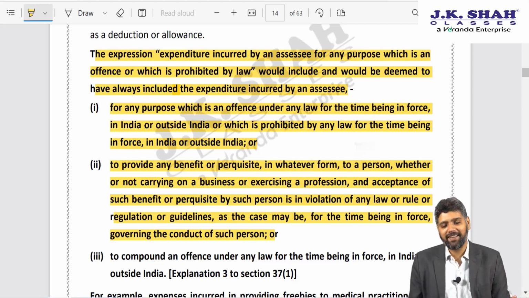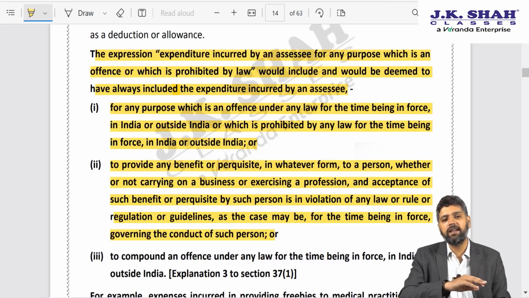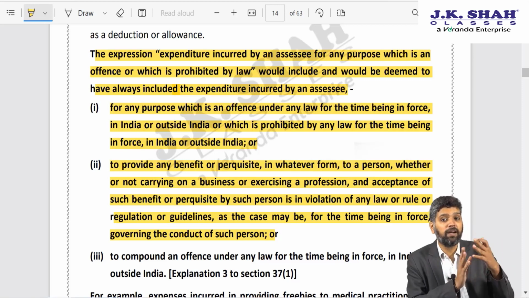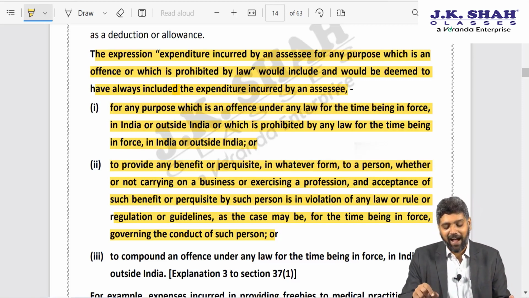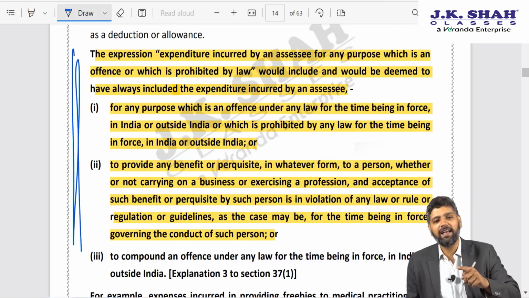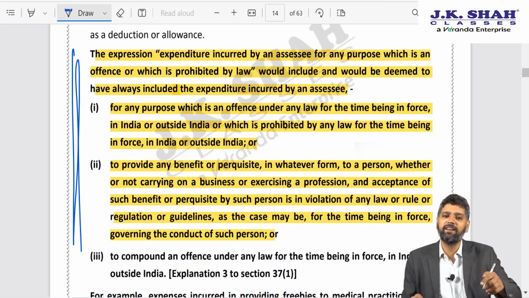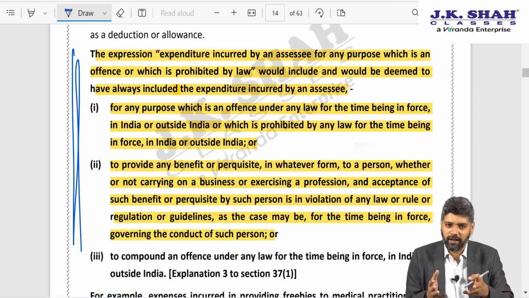But let me tell you one interesting thing, friends. This amendment was brought about to neutralize PHI Pharma. But in related cases where the High Court started allowing deduction based on PHI Pharma, they were challenged by the Income Tax Department. This I am talking about the pre-amendment era. They were challenged by the Income Tax Department to the Supreme Court. And after this amendment has been brought in law, the Supreme Court has declared the decision of PHI Pharma itself to be erroneous. Supreme Court said this logic of ITAT Mumbai is not correct.